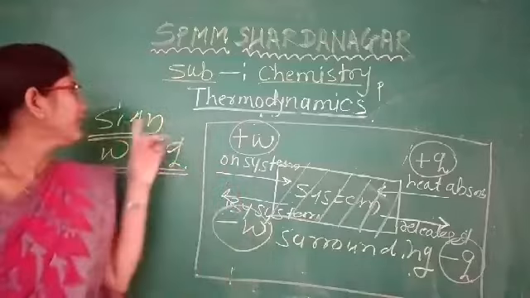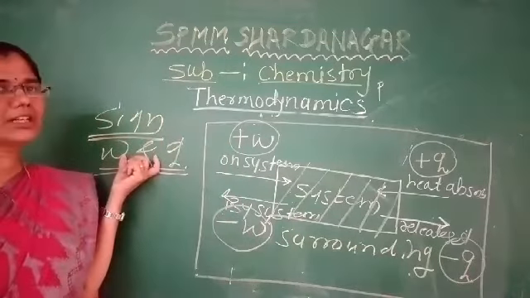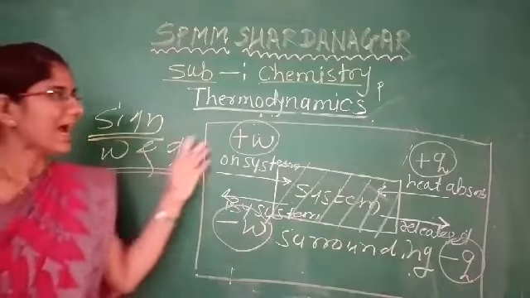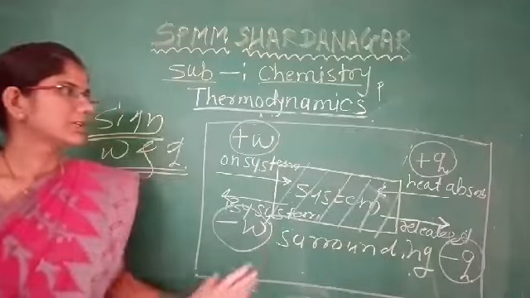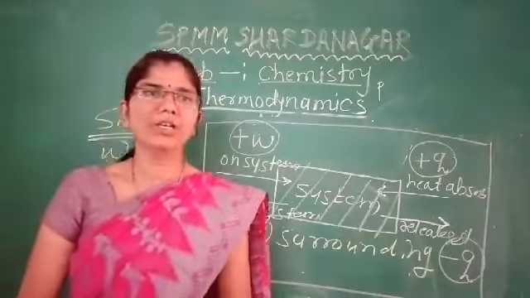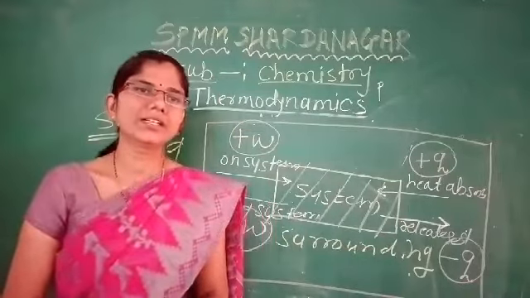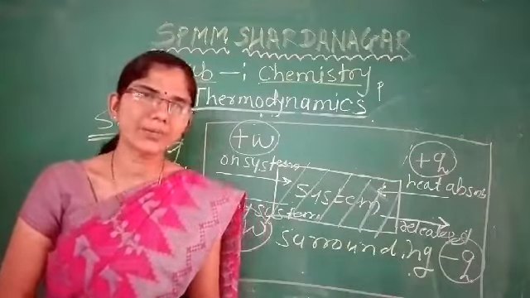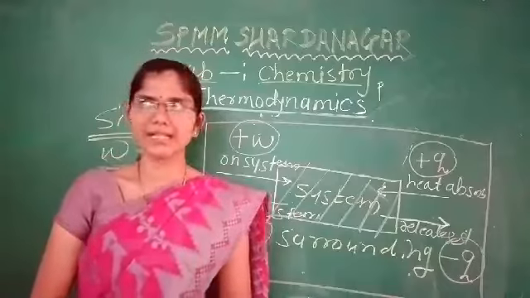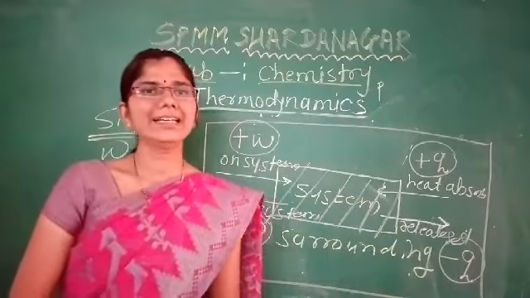And we saw the sign convention of work and heat. So in the next module we will study the work done during the isothermal reversible process and isothermal irreversible process. Till then, thank you.